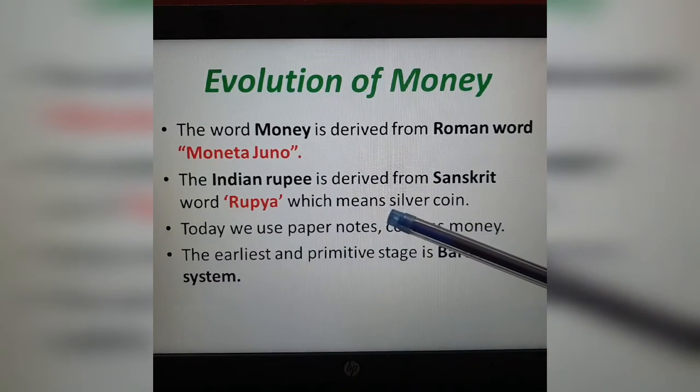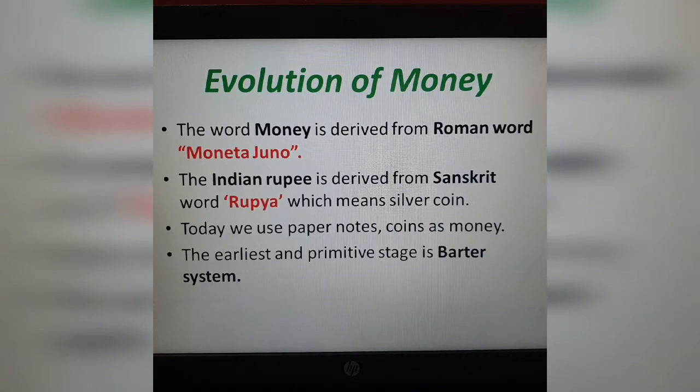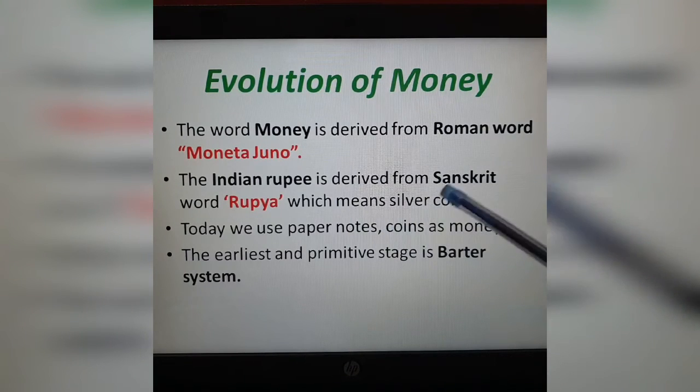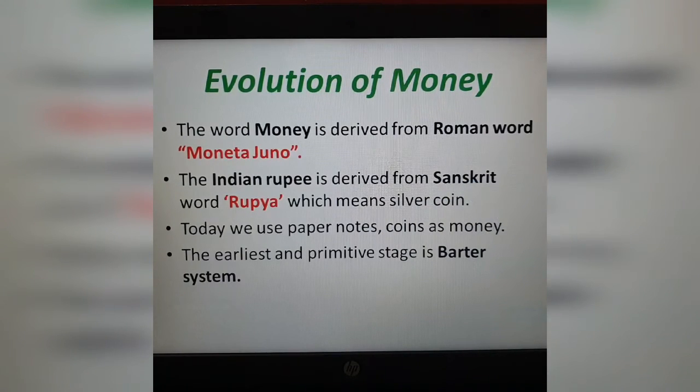The word rupiah means silver coin. The Indian rupee is derived from the Sanskrit word rupiah. And what does rupiah mean? Silver coin. So our Indian rupee is derived from this Sanskrit word.